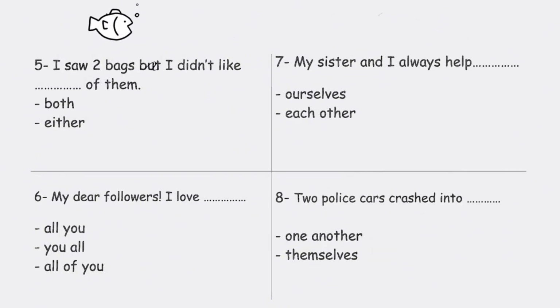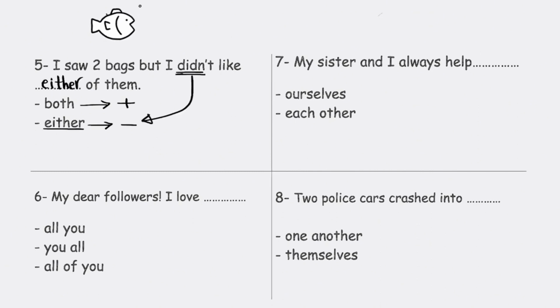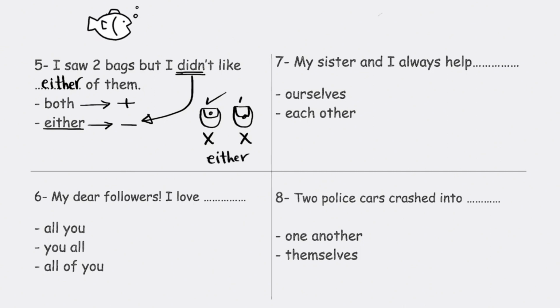I saw 2 bags, but I didn't like of them. Both of them, either of them. Both comes in a positive sentence, either comes in a negative sentence. The sentence here is negative, so we use either. I didn't like either of them. And it means I didn't like any of them. I saw this bag and I saw this bag, but I didn't like this or this, so I didn't like either of them. If I liked this and this, I would say I liked both of them.